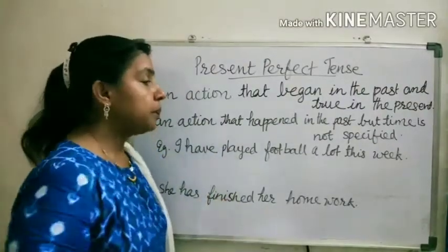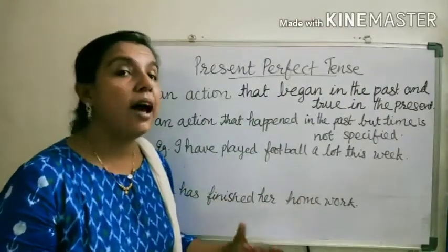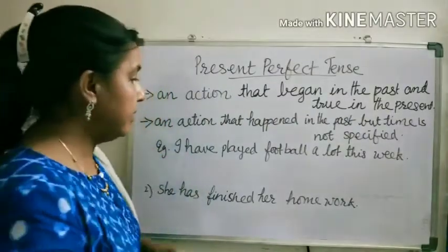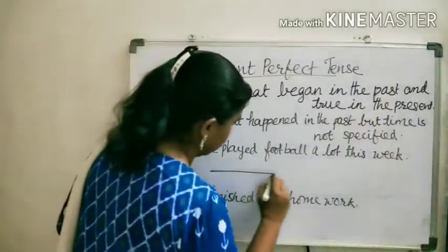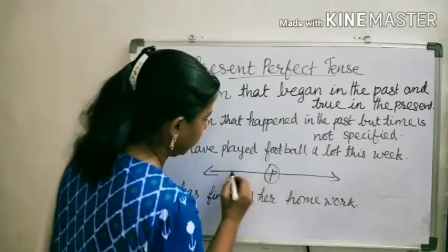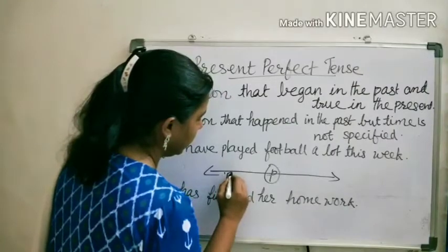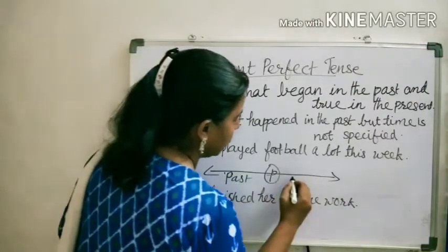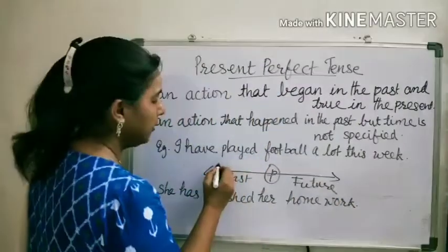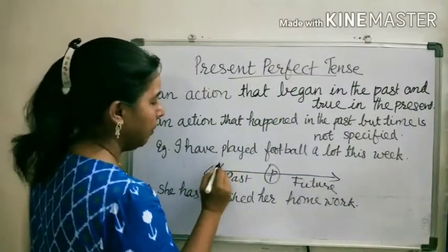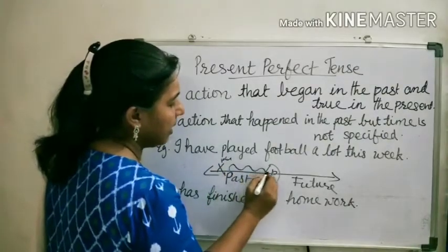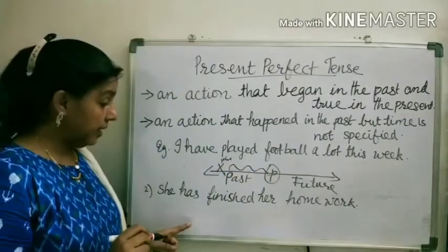So here this happened in the past and it is still relevant. Let us see the timeline. This is the present and here is past. This is future. This happened somewhere here in the past, played, and it is still relevant.